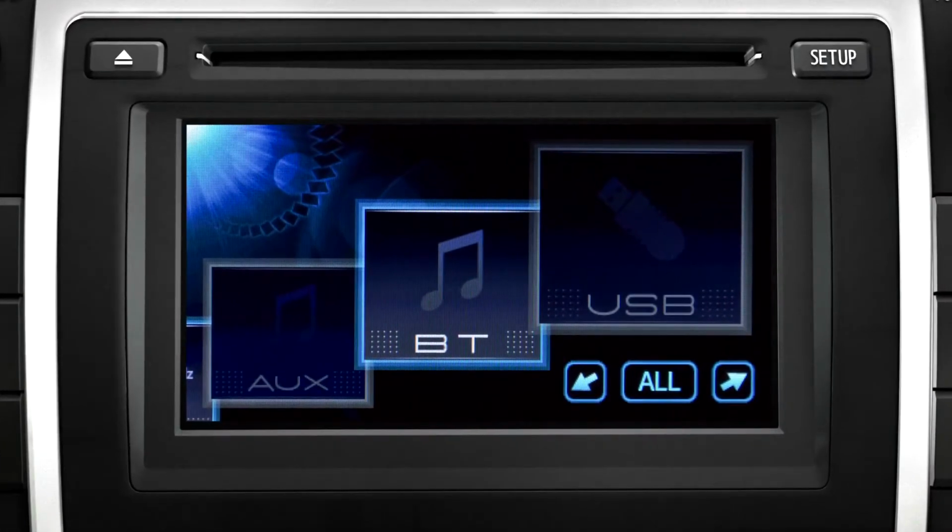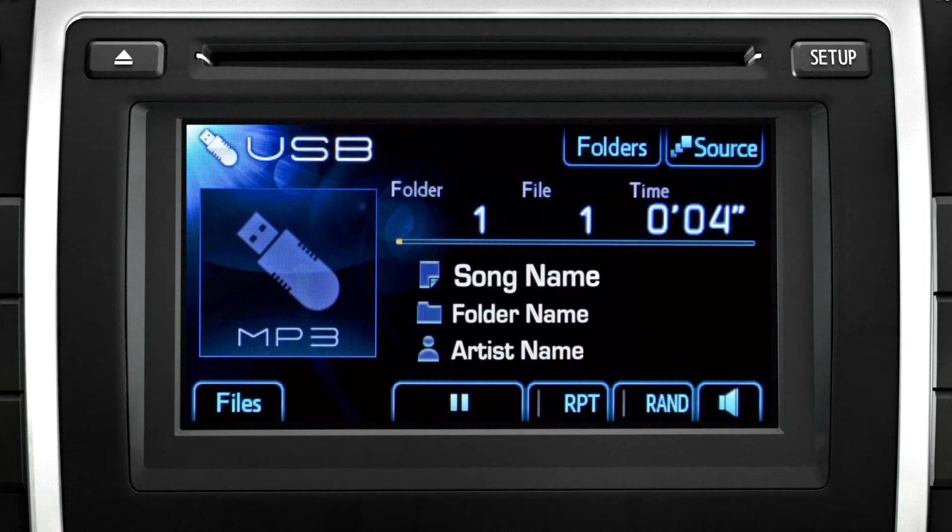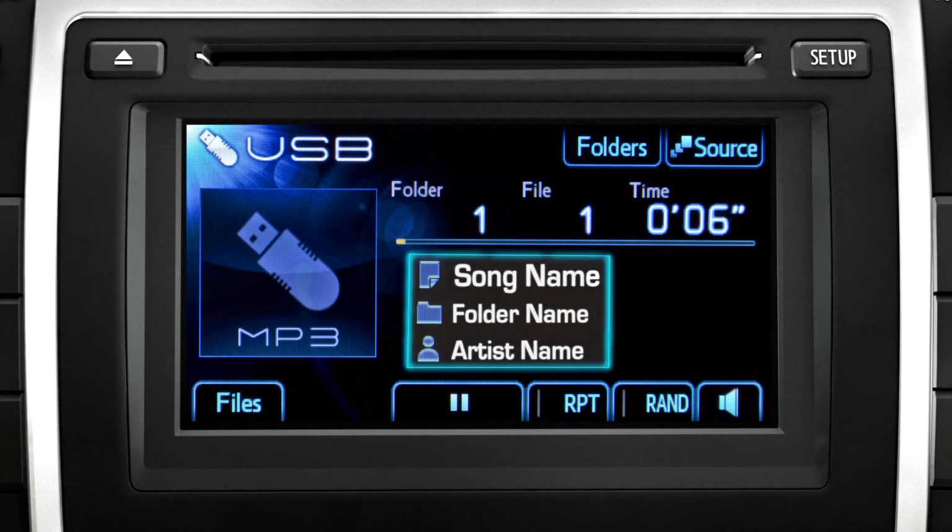The USB icon will become active on the display screen, and if the audio system is on, the files on the drive will start to play. If the information is available, the title and artist will appear on the screen.